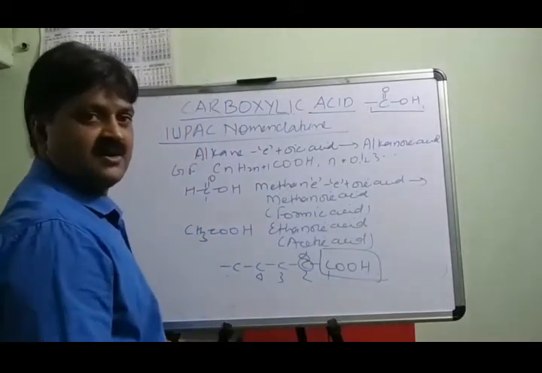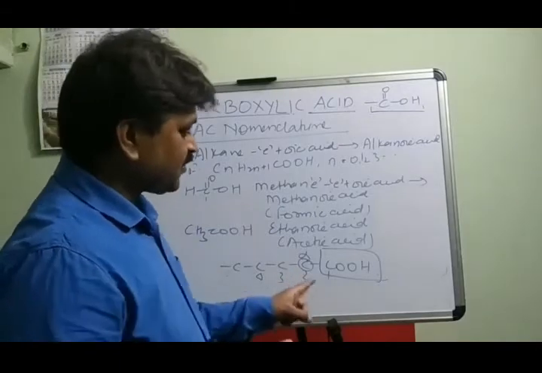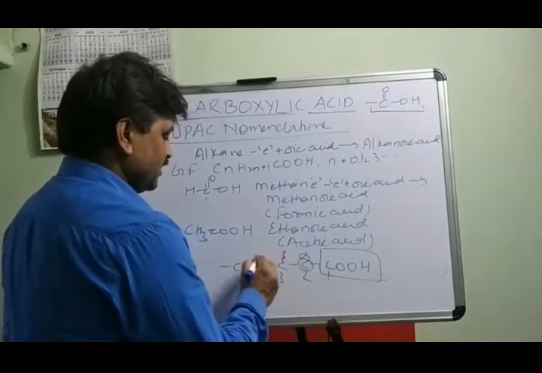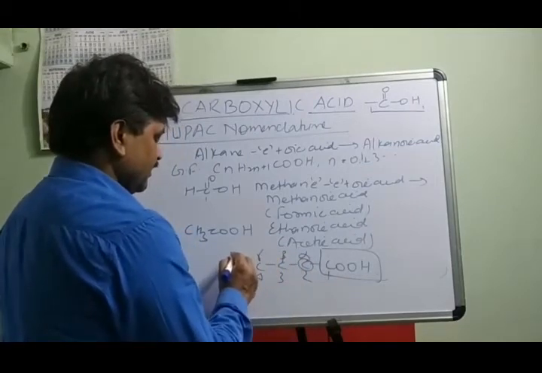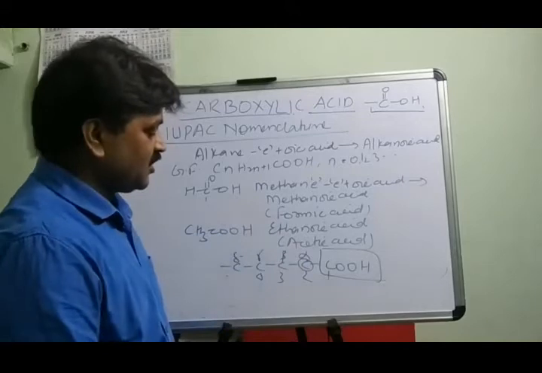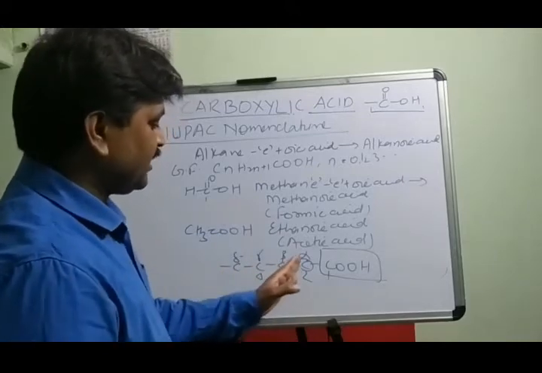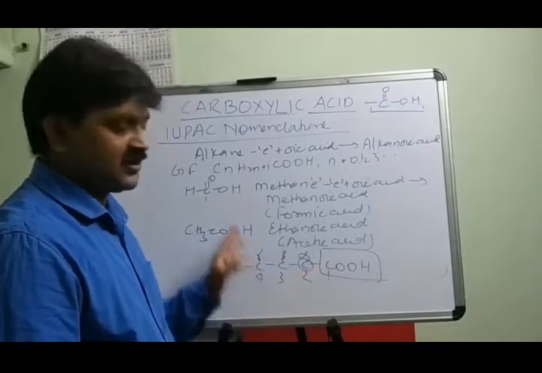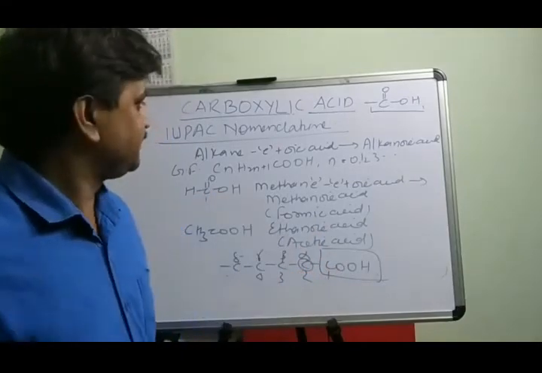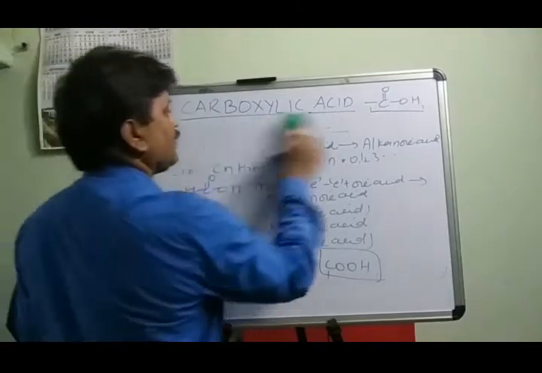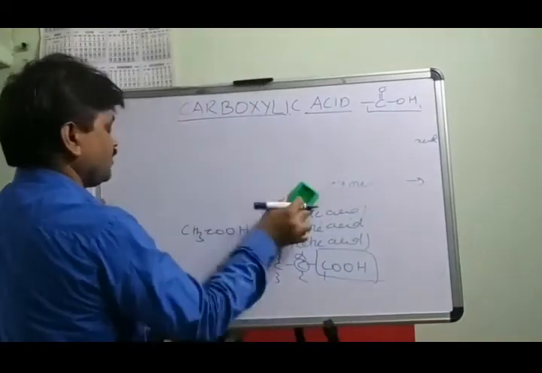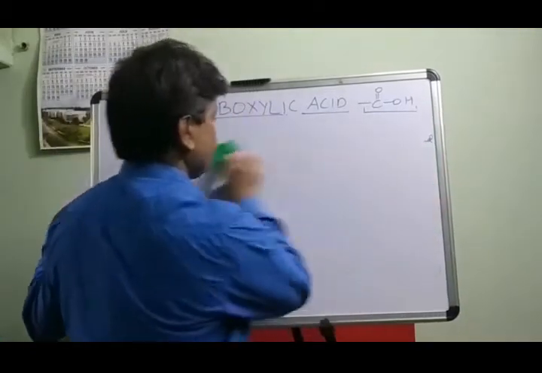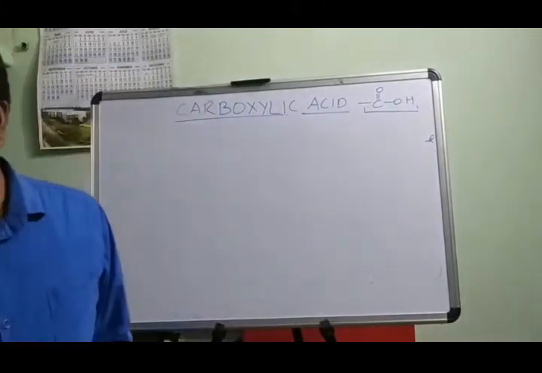Is it clear? The carbon which is directly bonded to the functional group is called the alpha carbon, and then beta carbon, gamma carbon, and delta carbon. So the name is taken in this way, and numbering is taken from the first carbon, the COOH carbon, 1, 2, 3, 4, and so on. For example, what would be the name of this compound?